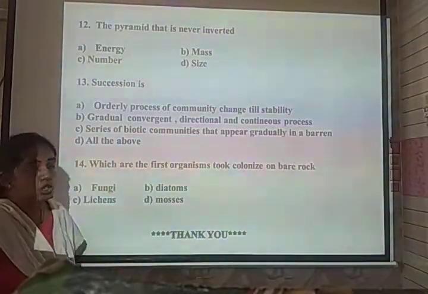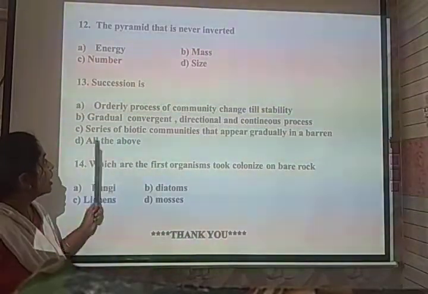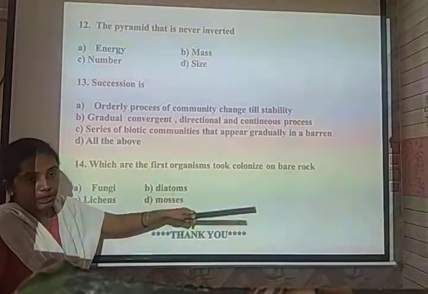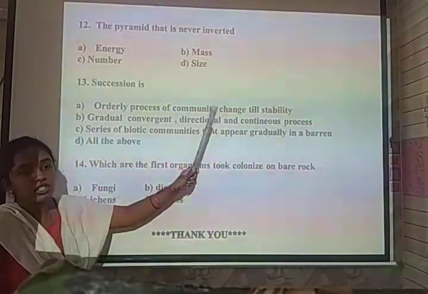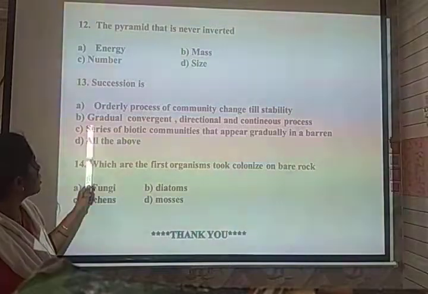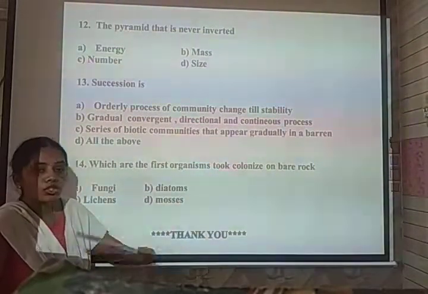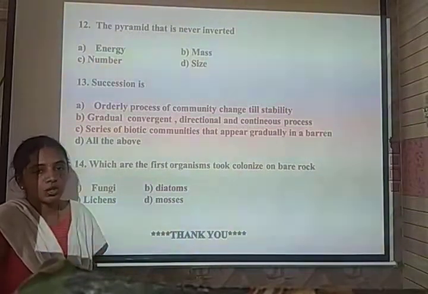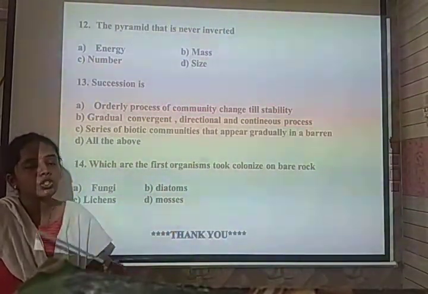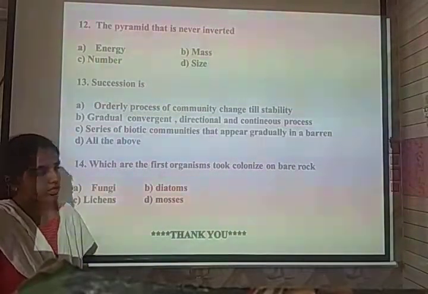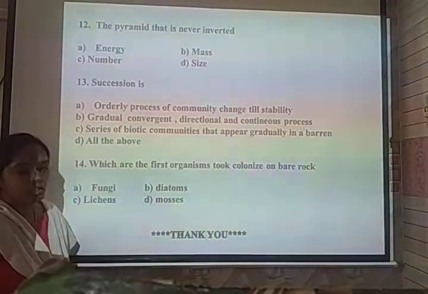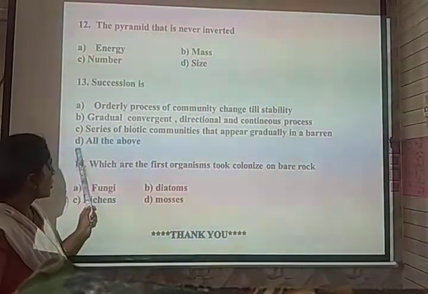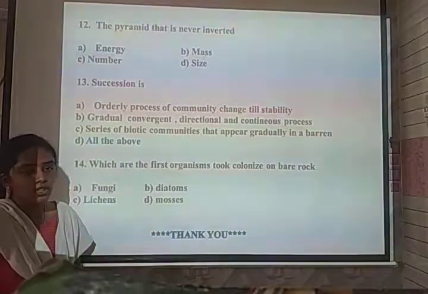Succession, that is change from one form to another form, is an orderly process of community change until stability. The community shows continuous changes till it attains stability, which is correct. It is gradual, convergent, directional and continuous. The series of biotic communities appears gradually in a barren area, slowly the living organisms start existing. So all of the above. For this reason, succession relates to all these points. So the correct option for the 13th question is all of the above.